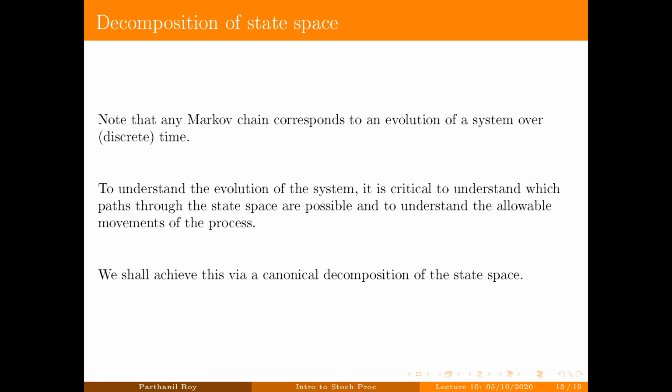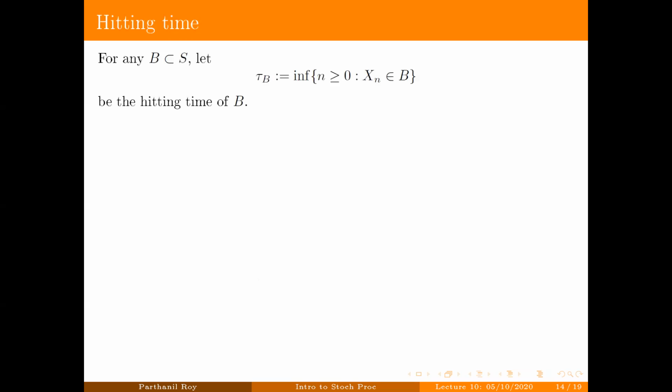And note that the whole thing that we have in mind is to understand how the evolution takes place. The sole purpose of this decomposition is to understand the evolution better. So we start with what is called a hitting time.